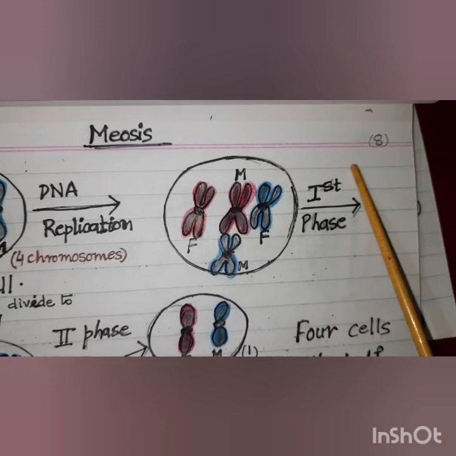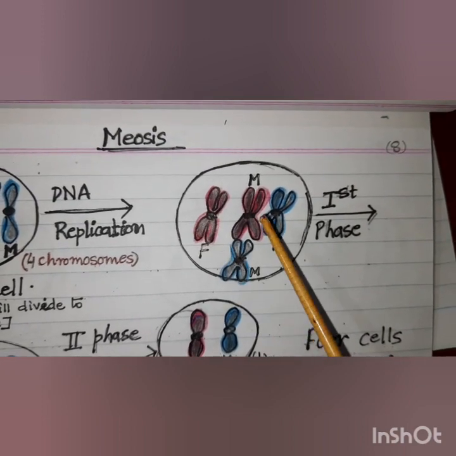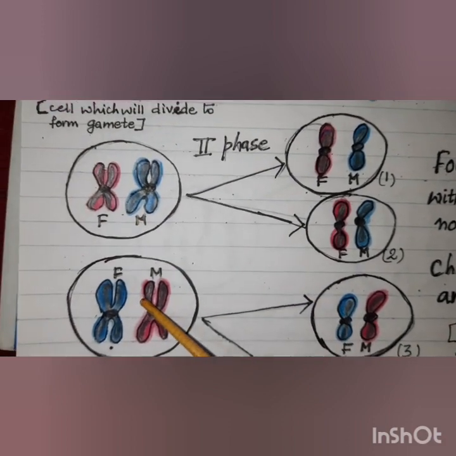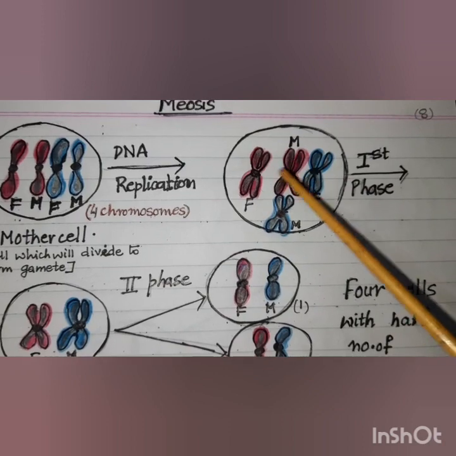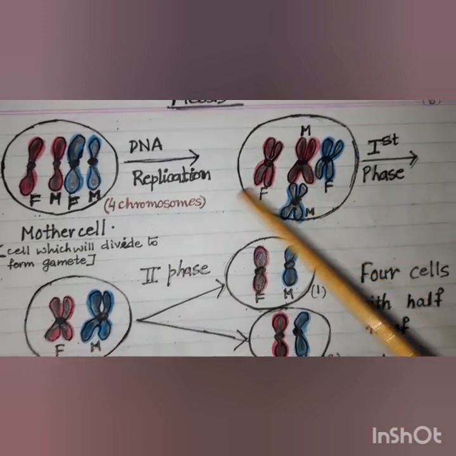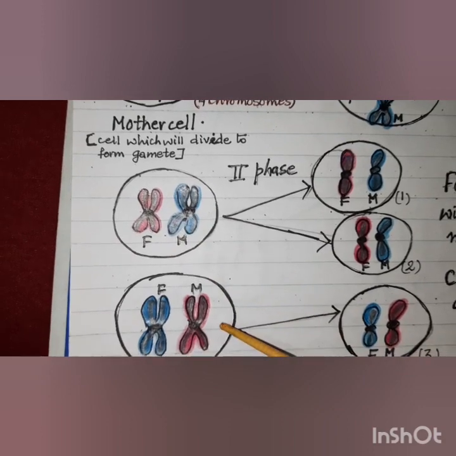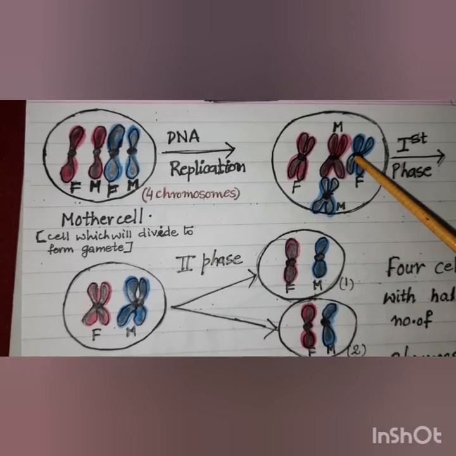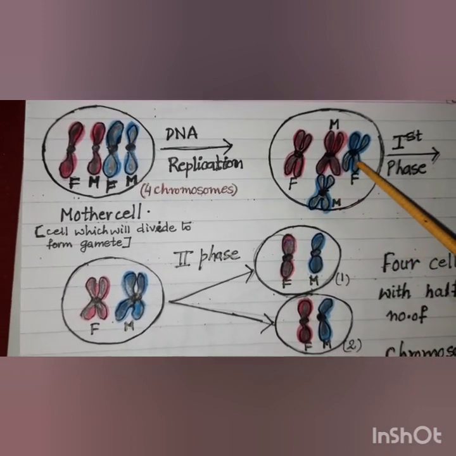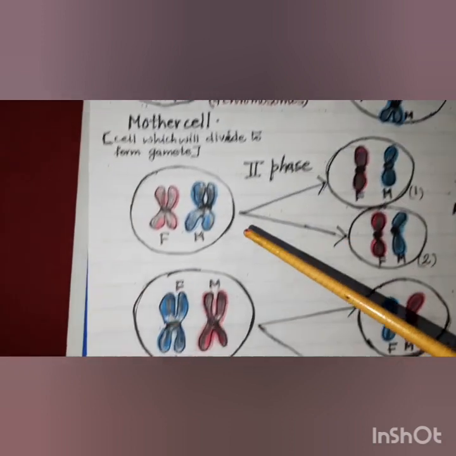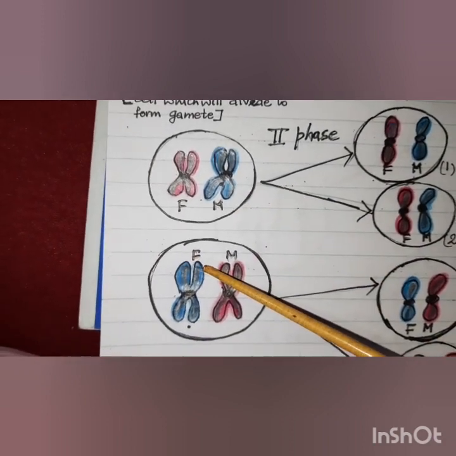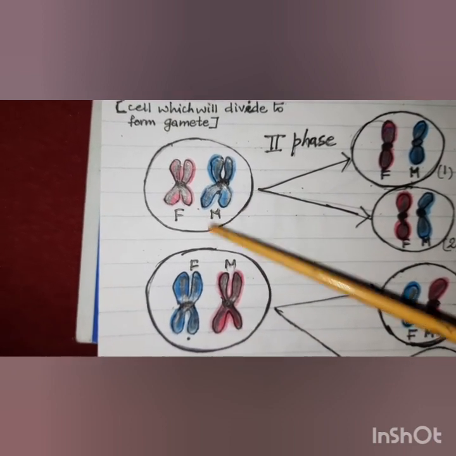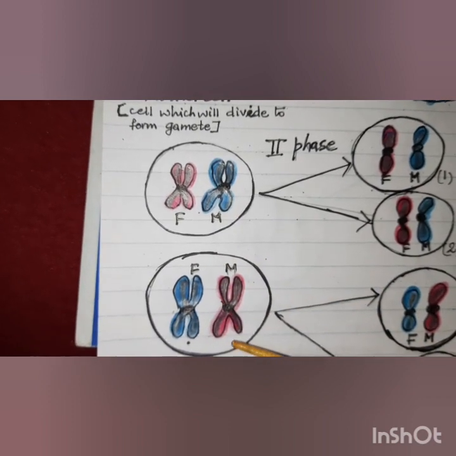Now in the first phase of meiotic division, the complementary pairs of the chromosomes will separate and will go into different cells. Here you can see the father's and the mother's complementary pairs have gone into 2 different cells. Similarly, this blue one, together they are here in this nucleus. Now, when the first phase of meiosis will happen, these 2 chromosomes will go into different nucleus. This is the first step, the separation of the complementary pairs. The pair of chromosomes will go into 2 different nucleuses.